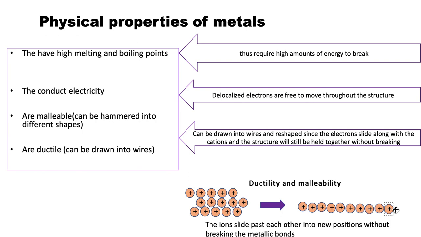However, when the structure is moved, electrons go along with the cations, keeping them held together as if it's glue. The electrons are going to hold the structure of the cations that have been reshaped together so that the whole structure doesn't break. Therefore, metals will be able to be reshaped into wires or into other shapes or other structures.